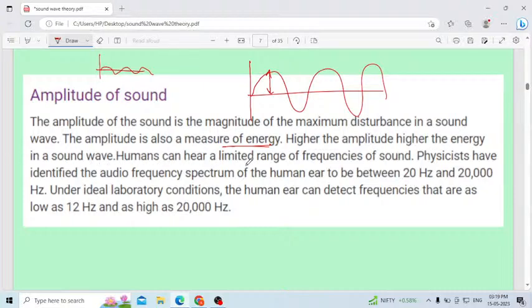Humans can hear only a limited range of frequencies of sound. Physicists have identified the audio frequency spectrum of the human ear as between 20 Hz and 20,000 Hz. This is the audible range of the human ear. Under ideal laboratory conditions, the human ear can detect frequencies even less than 20 Hz, but practically it is not possible. Generally, we consider that humans can hear a frequency range from 20 Hz to 20,000 Hz. That is the audible range of frequency.